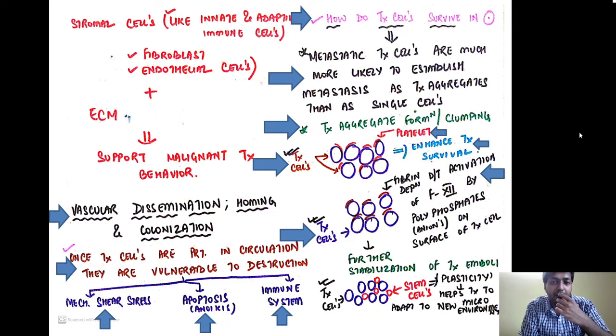This fibrin deposition will further stabilize the tumor embolus. Now tumor cells also have certain stem cells which give plasticity to the tumor embolus. It helps the tumor to adapt to the new microenvironment.